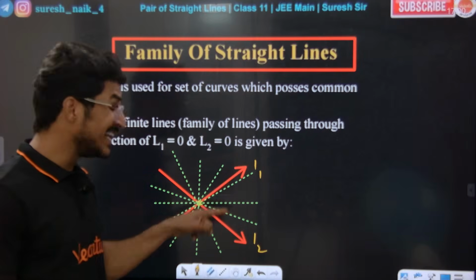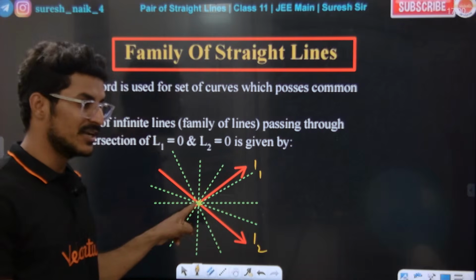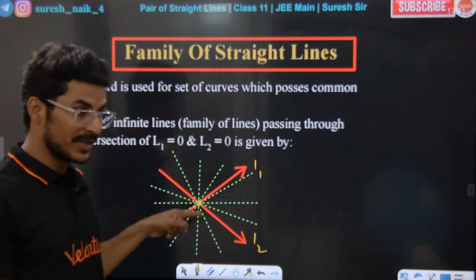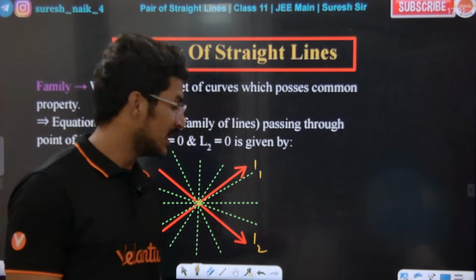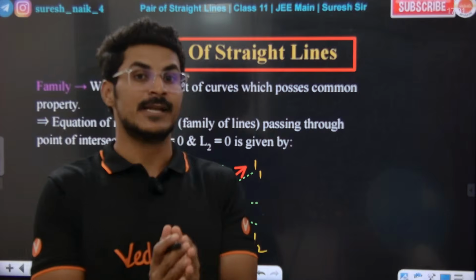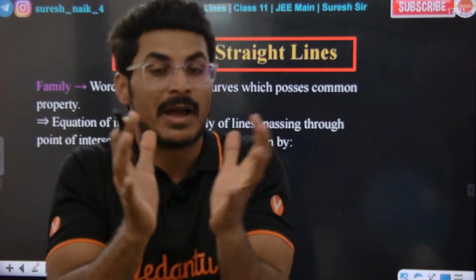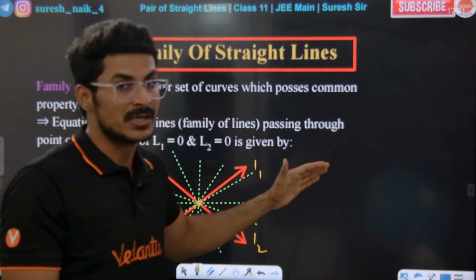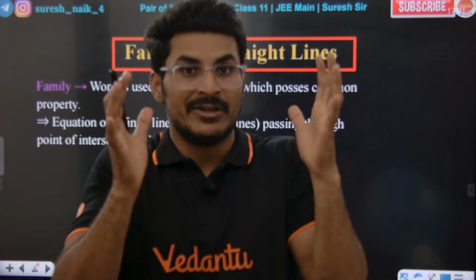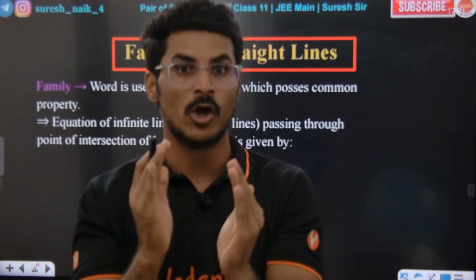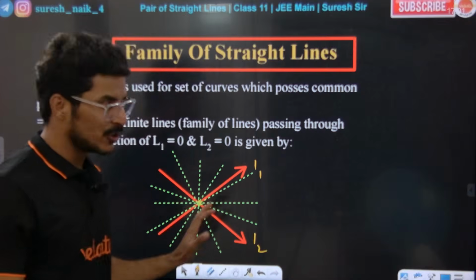The red color lines are L1 and L2, and they have a point of intersection. Through this point of intersection, there are infinite number of green dotted lines passing through. The infinite number of dotted lines will be considered as a family. Through the point of intersection of two lines, infinite number of lines are passing through, and we put them all together and call it a family. Correct?